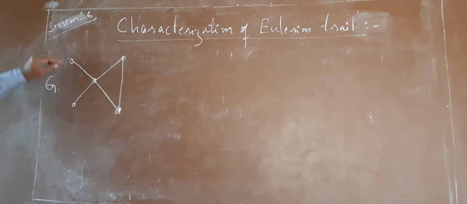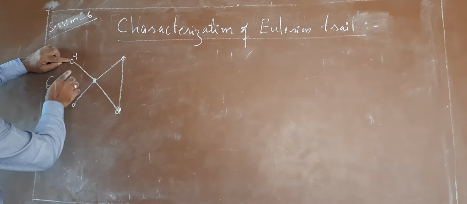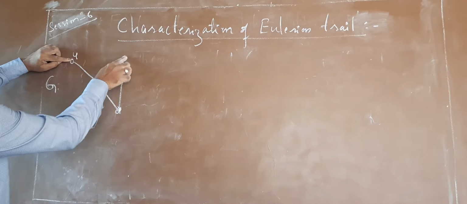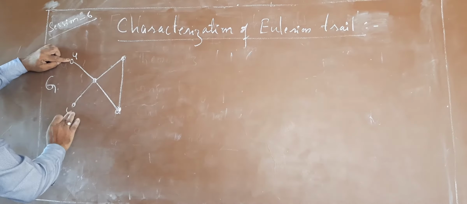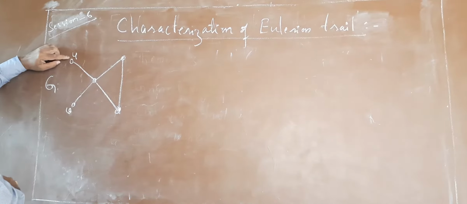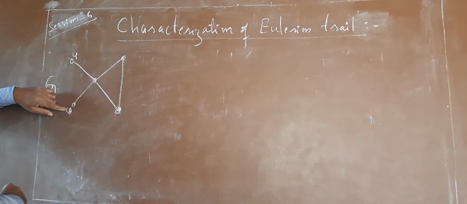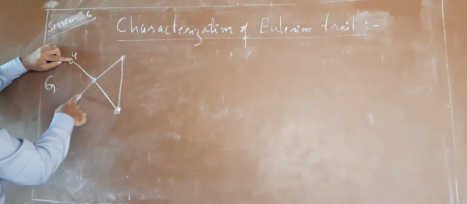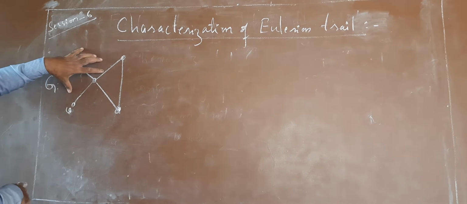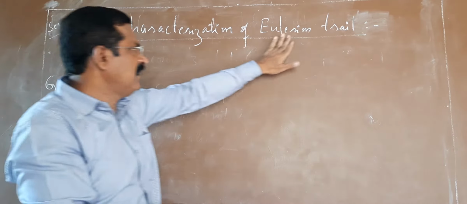if I start at U, I may travel in this way, considering all the edges. I ended at V. So my starting point is U and ending point is V. So this is an open trail containing all the edges. Such a trail is called an Eulerian trail.